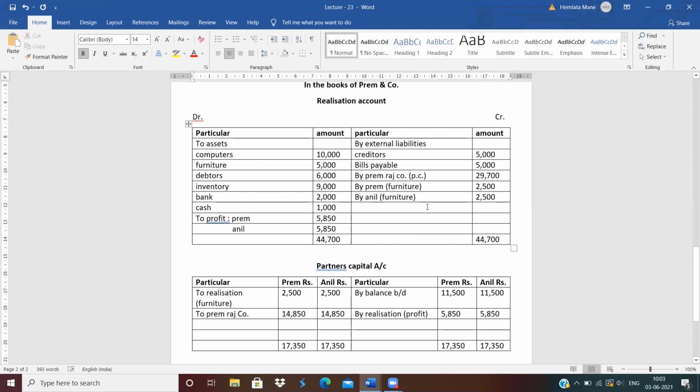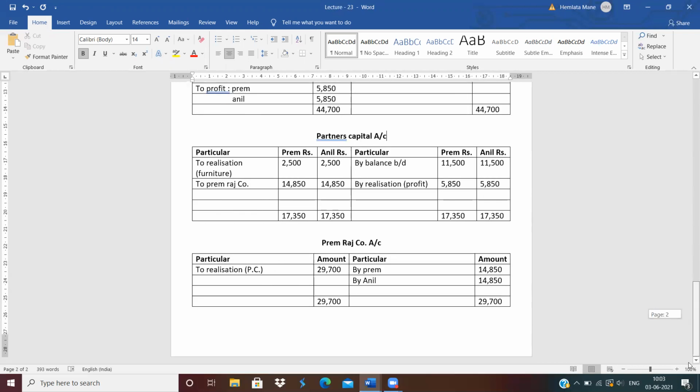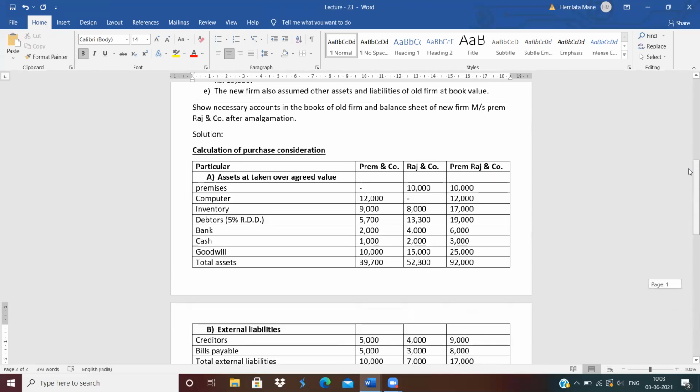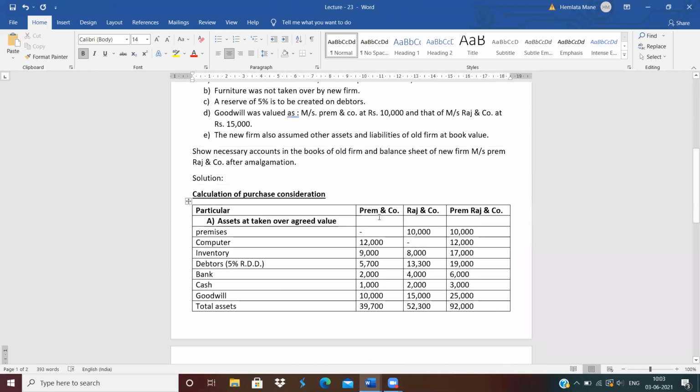Next entry is by balance carried down. Close the realization account, then close the partners capital account, and then the new company's account. The new company account is always tallied. Okay, these are the journal entries in the books of Prem. Same as journal entries in the books of Raj also. That journal entry we will see in our next lecture. Okay, thank you.